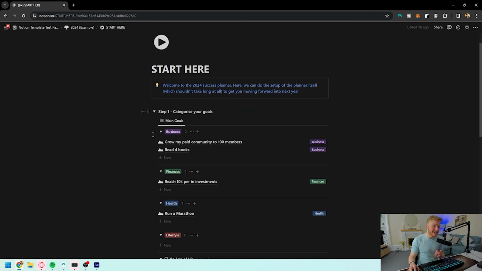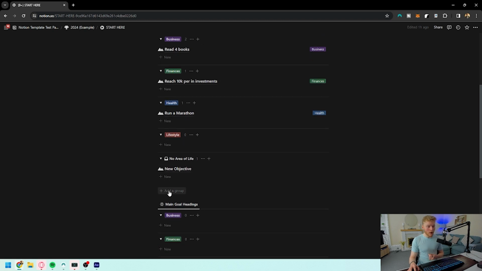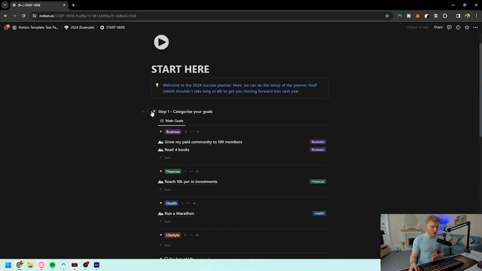Step 1 is to categorize your goals. Now, obviously for you, you won't have these goals related here, but what I would recommend doing is adding in all of the groups that you want to have related to your main objectives. So is it business? Is it health? Is there something to do with your university studies? Is there something to do with work? Particular categories that you want to have for your 2024. This is where I want you to add in all of your groups that you're doing.